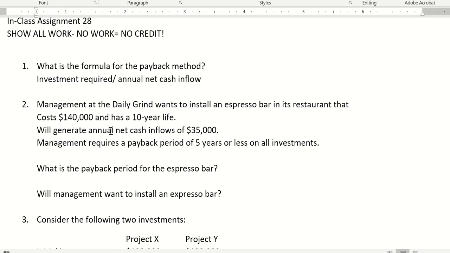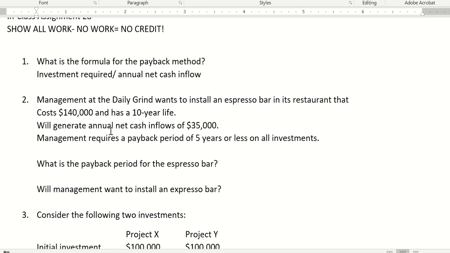Management at the Daily Grind wants to install an espresso bar in the restaurant that costs $140,000 and has a 10-year life. It will generate annual net cash inflows of $35,000, and management requires a payback period of 5 years or less on all investments.